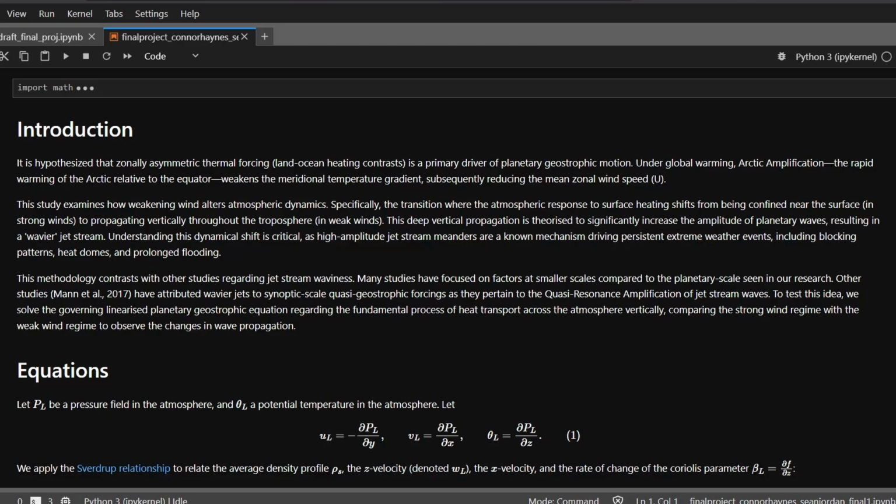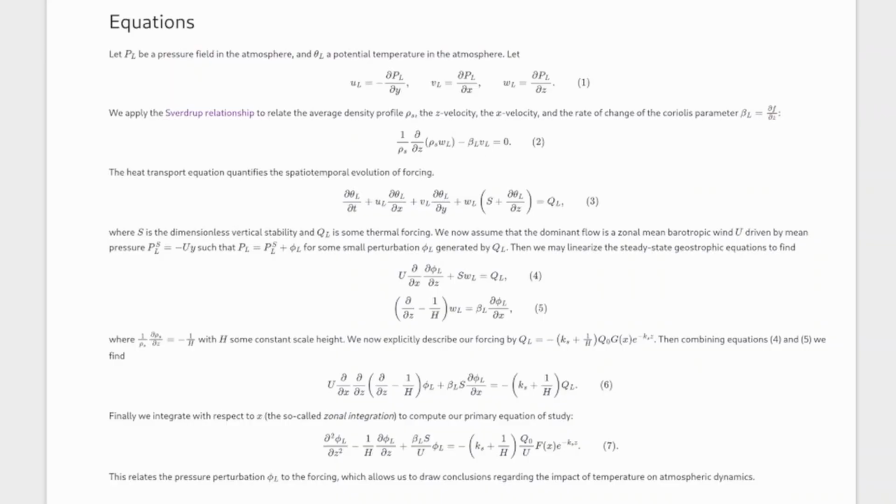The methodology in this particular paper contrasts greatly with other studies regarding jet stream waviness. Other studies focus more so on quasi-geostrophic forcings, which in turn cause amplification of the jet stream waviness. So to test this idea proposed by the paper on the planetary scale, we solved the governing linearized planetary geostrophic equation regarding the fundamental process of heat transport across the atmosphere vertically. And then we compare the strong wind regime to a weak wind regime and observe the changes in wave propagation as a result.